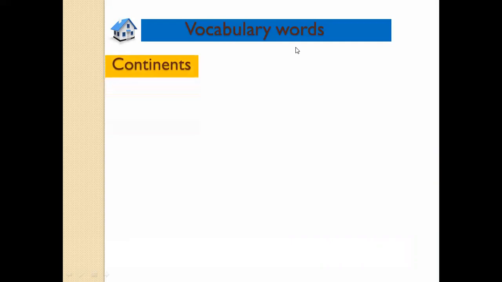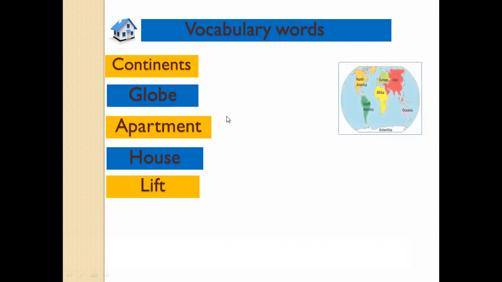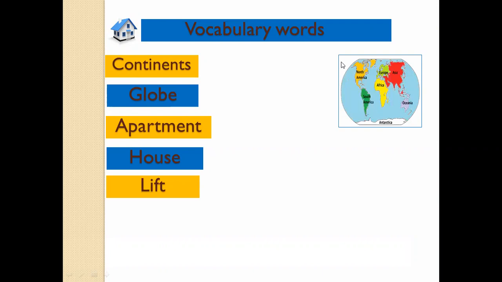Okay, the vocabulary words in this lesson that we are going to study are continents, globe, apartment, house, and lift. What are continents? There are 7 continents in the world: North America, South America, Africa, Europe, Asia, Antarctica, and Oceania. We live in Asia.